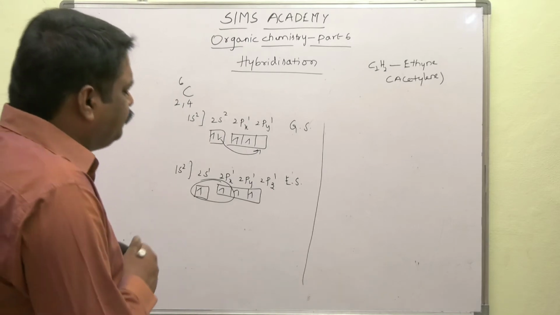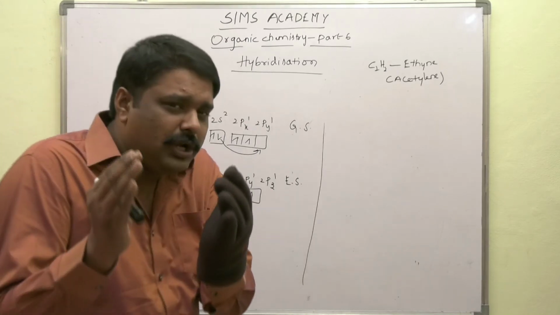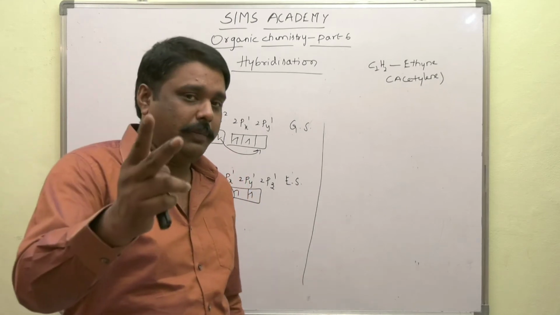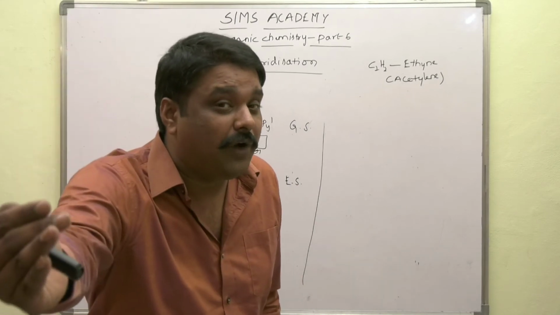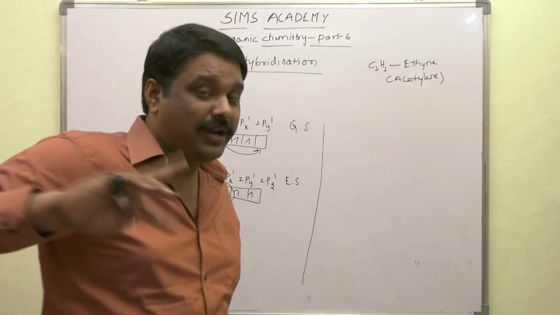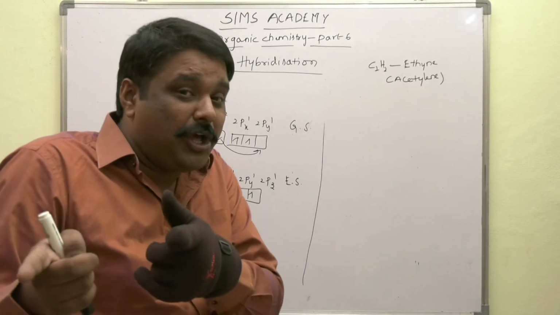Hence, 2 orbitals undergo hybridization. How many hybrid orbitals are formed? 2 hybrid orbitals.